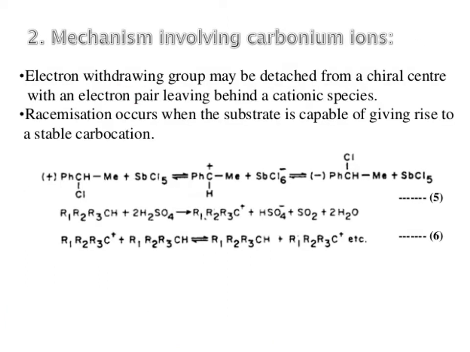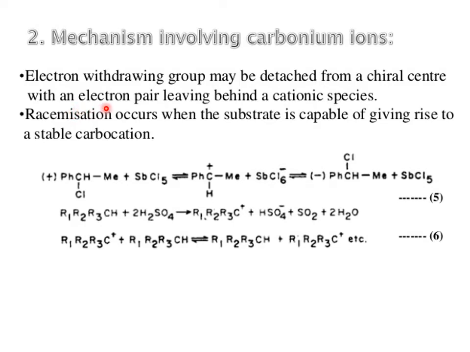Then there is the mechanism involving carbonium. A carbanion contains a negative charge and a carbonium contains a positive charge. An electron withdrawing group may be detached from a chiral center with an electron pair, leaving behind a cationic species. Racemization occurs when the substrate is capable of giving rise to a stable carbocation.